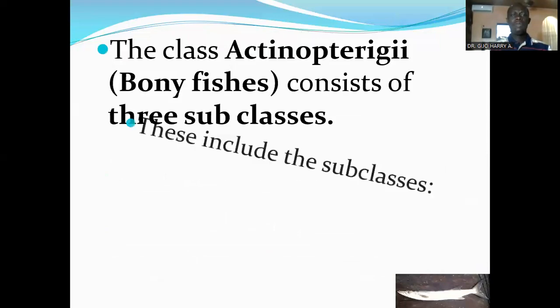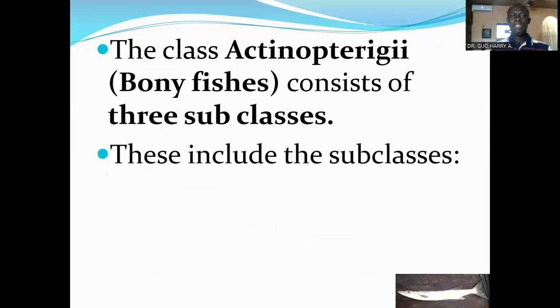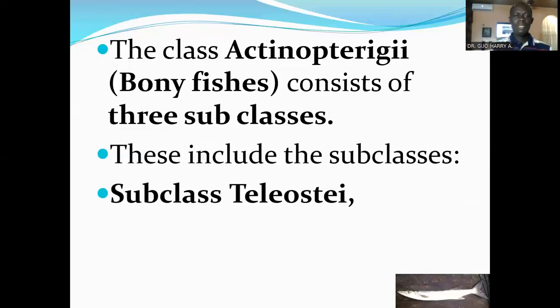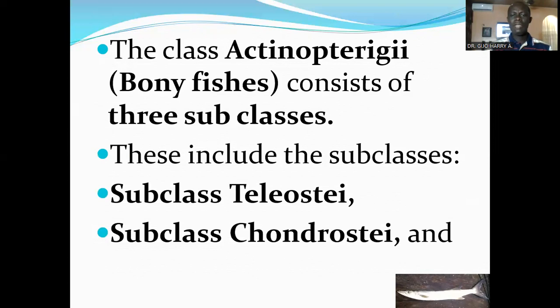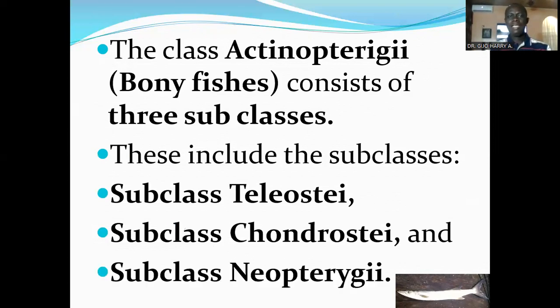The class Actinopterygii, which are bony fishes, consists of 3 subclasses: the subclass Teleostei, the subclass Chondrostei, and the subclass Neopterygii.